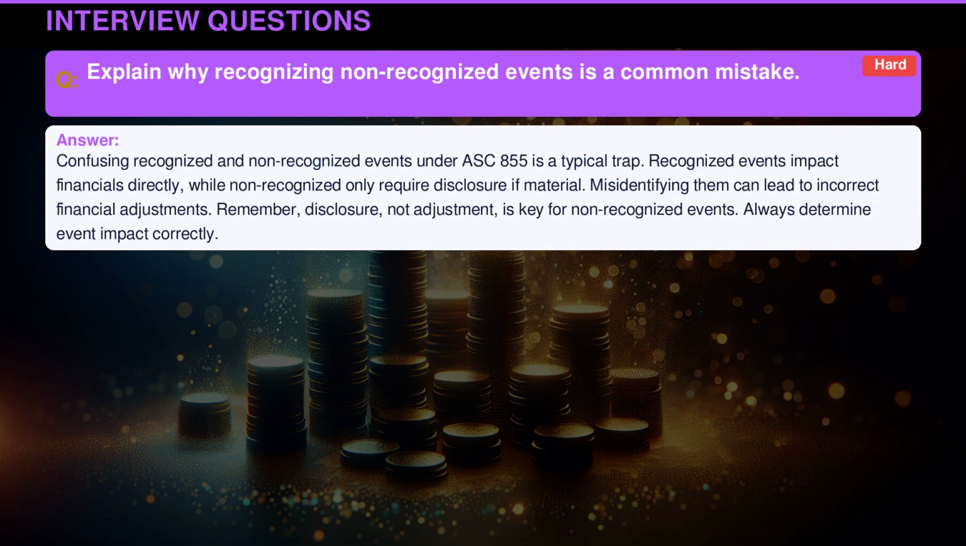Confusing recognized and non-recognized events under ASC 855 is a typical trap. Recognized events impact financials directly, while non-recognized only require disclosure if material. Misidentifying them can lead to incorrect financial adjustments. Remember, disclosure, not adjustment, is key for non-recognized events. Always determine event impact correctly.